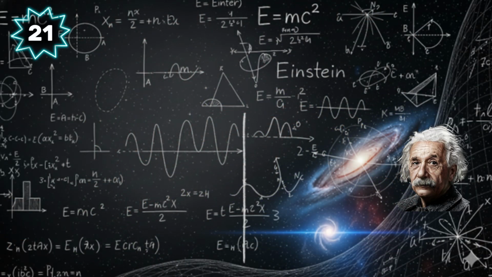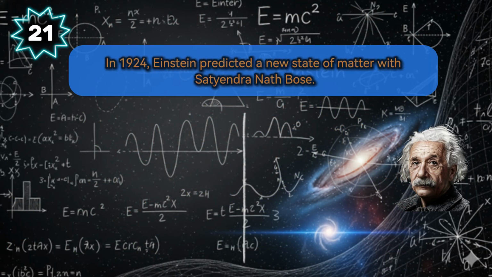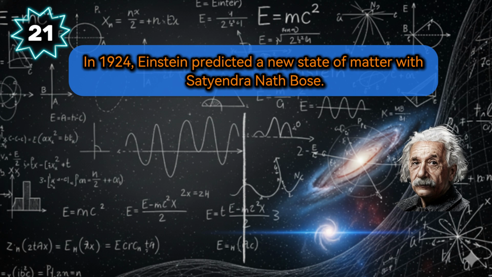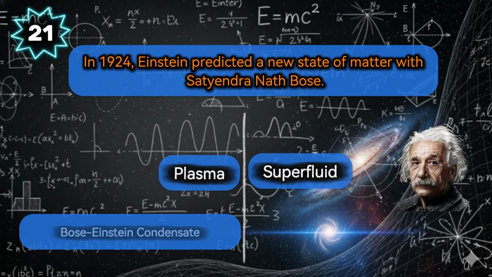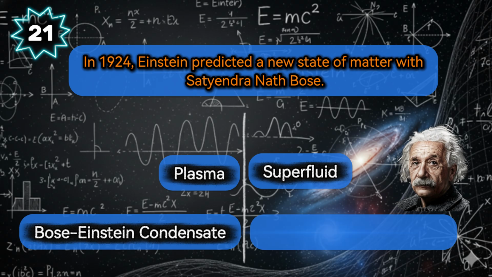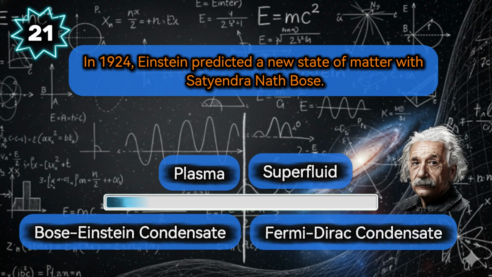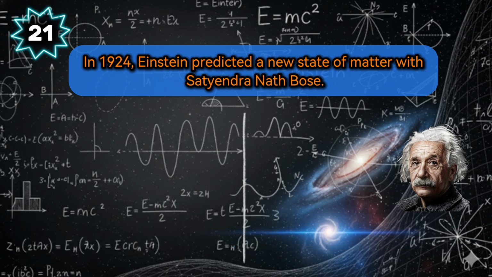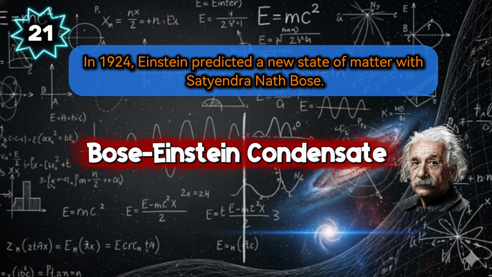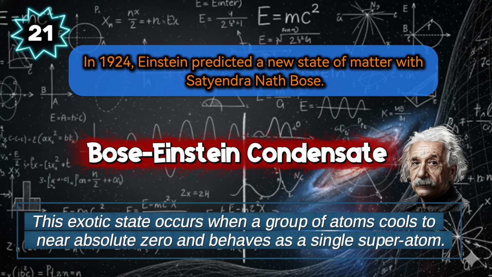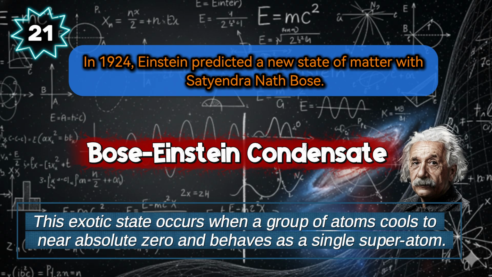His work also advanced quantum physics. In 1924, Einstein predicted a new state of matter with Satyendranath Bose. Was it plasma, superfluid, Bose-Einstein condensate, or Fermi-Dirac condensate? It is famously known as Bose-Einstein condensate. This exotic state occurs when a group of atoms cools to near absolute zero and behaves as a single superatom.